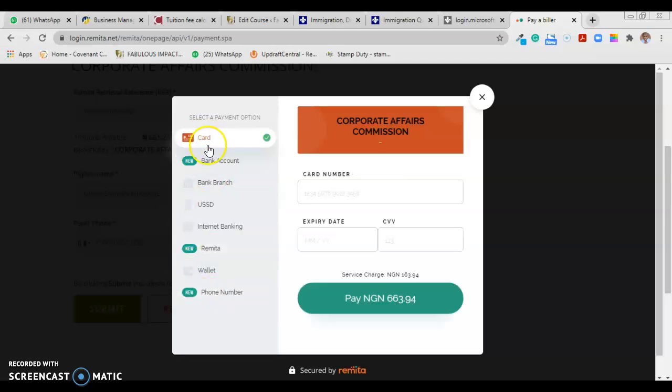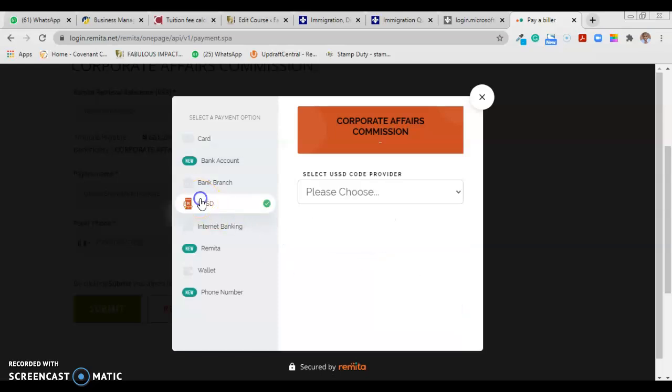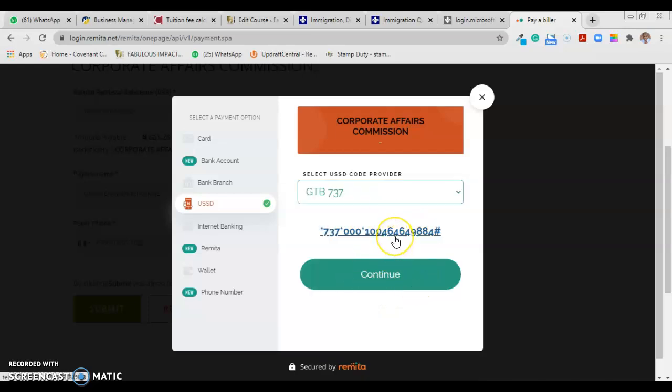So you have these options to make payment: card, bank account, bank branch, USSD. This is what I use most of the time. A few times I use card. You can use Remita wallet and then phone number. I love using USSD. If you want to use card, just put your card details and make payment. If you want to use USSD, you have to select the bank. I always make use of GT. Then you click on this code. It will automatically make the payment. You put your PIN and the payment is made. Once the payment is made, it will be prompted and it will redirect you back to the CAC website. So that is it, how to reserve a business name.